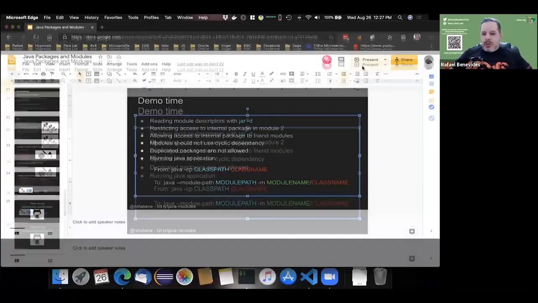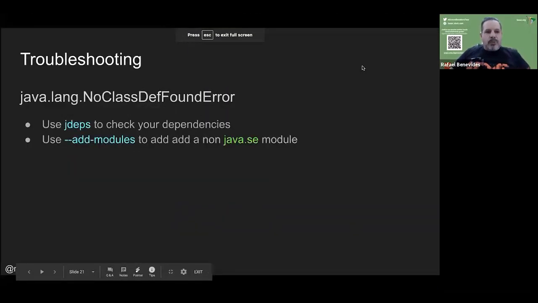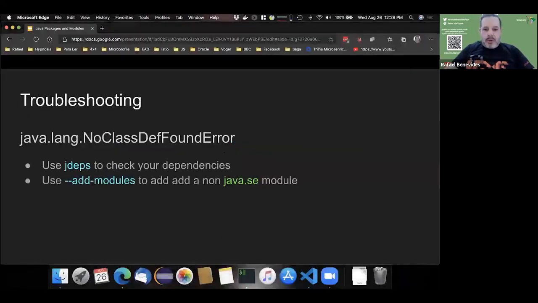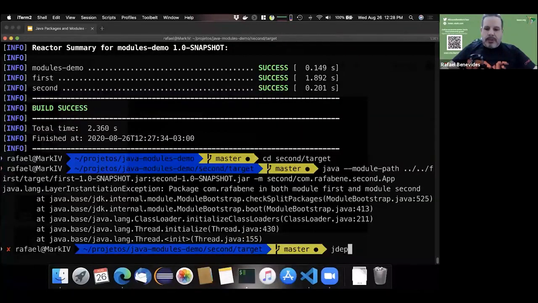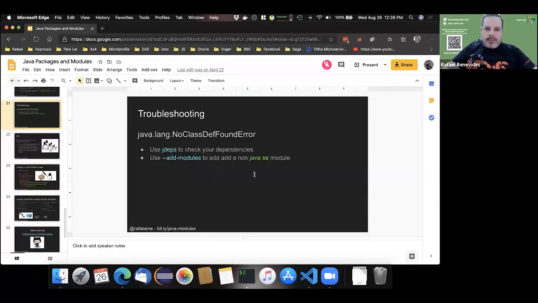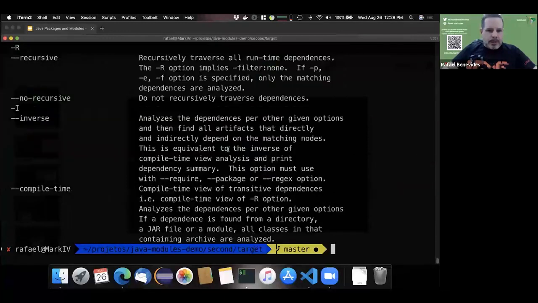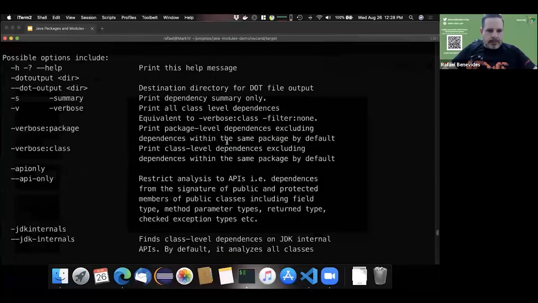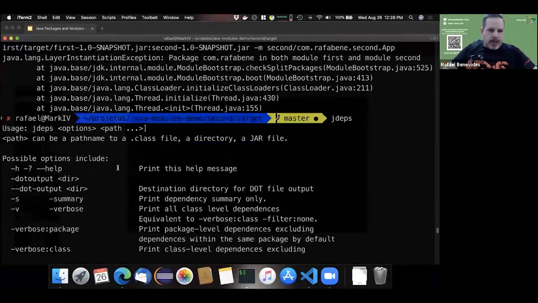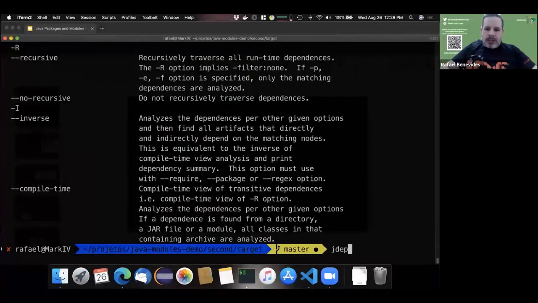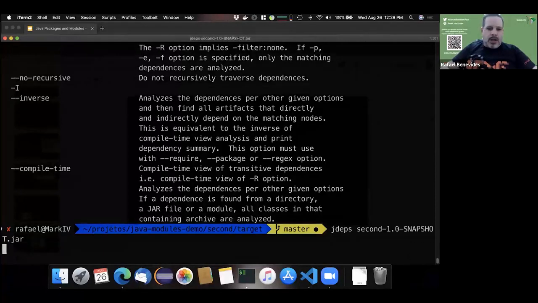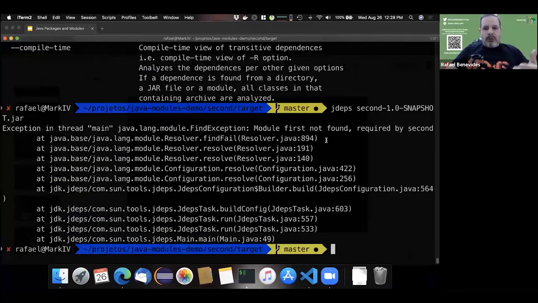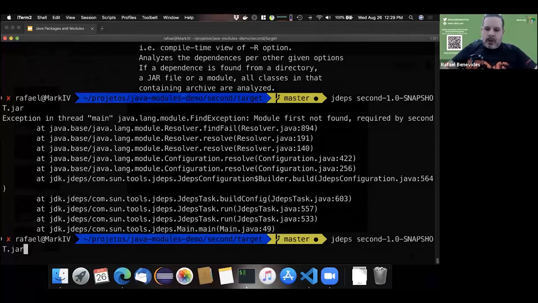Okay, so let's continue because we have more things to do with Java modules. Of course, we can use jdeps. That's another tool for debugging purposes. So let me see here, jdeps, and what's the format? jdeps, the path and the jar file. So jdeps second.jar. And it says module first not found. So where is the module first? I can use add modules and say where module first is located.